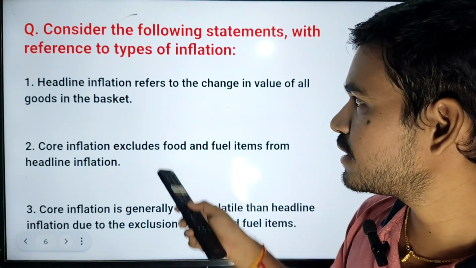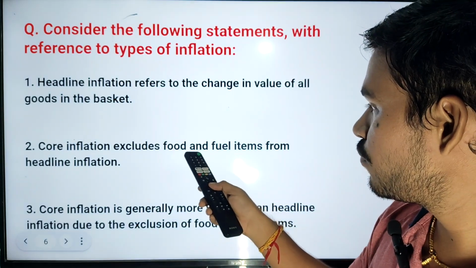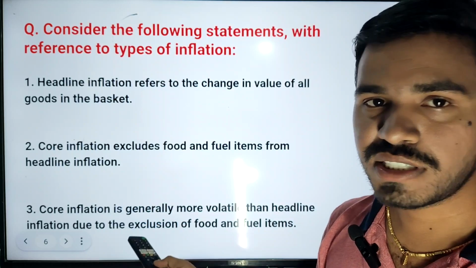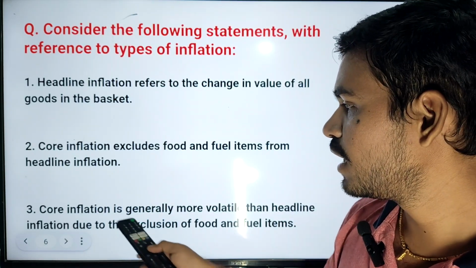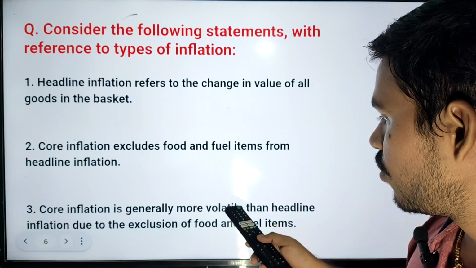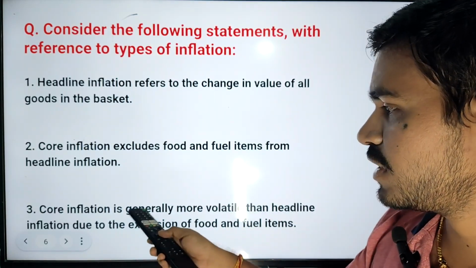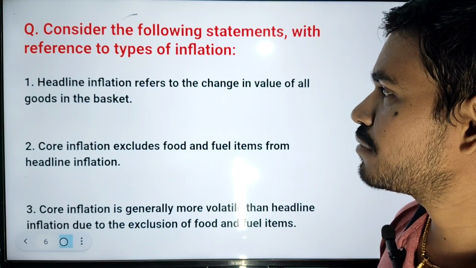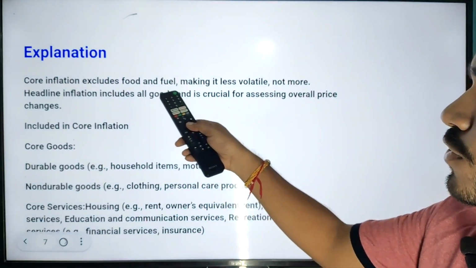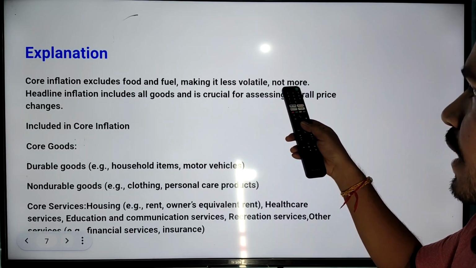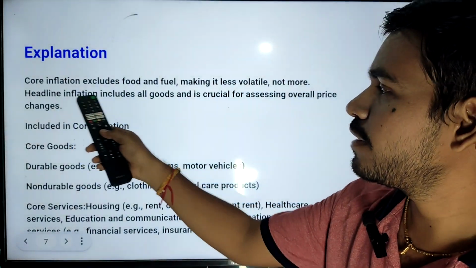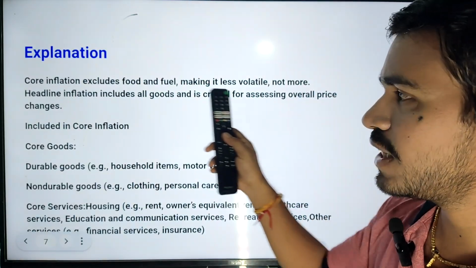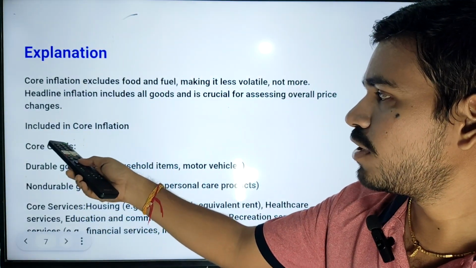So it is wrong, because headline inflation considers both food and fuel also. That's why it is somewhat volatile, not core inflation. So this statement is incorrect. Core inflation is generally more volatile than the headline inflation. It is wrong, due to the exclusion of food and fuel items. If you see the explanation, core inflation excludes food and fuel, making it less volatile, not more. Headline inflation includes all goods and is crucial for assessing overall price changes.